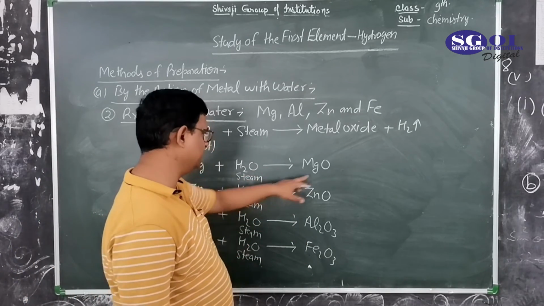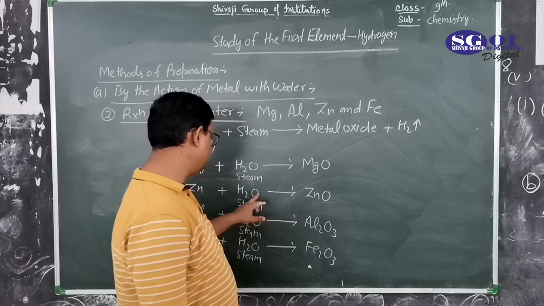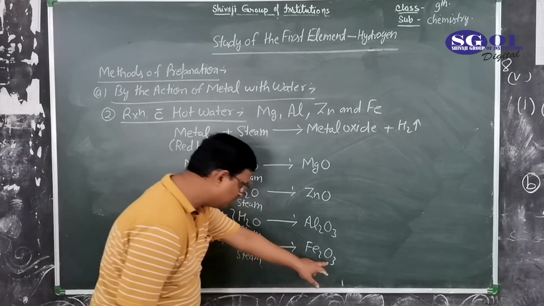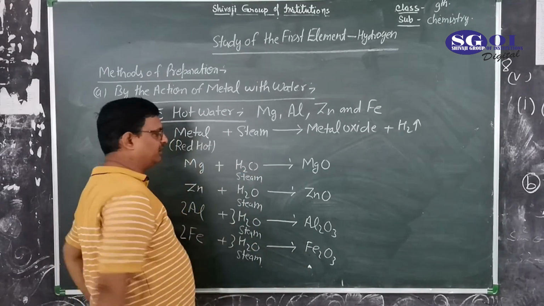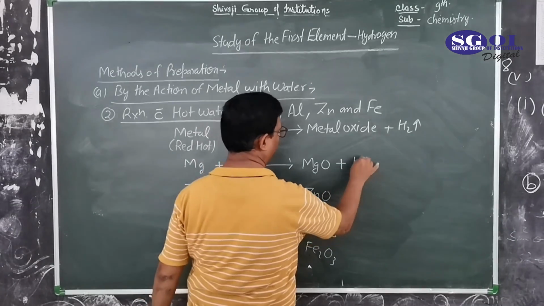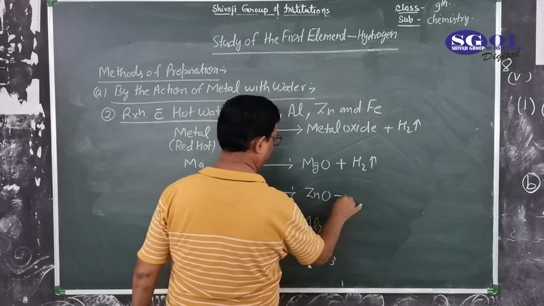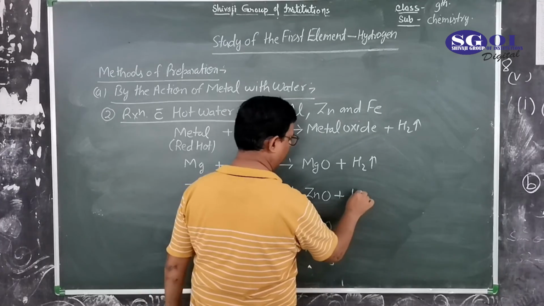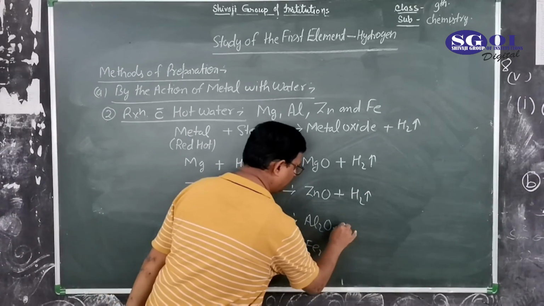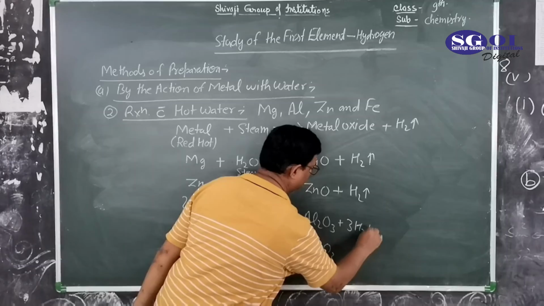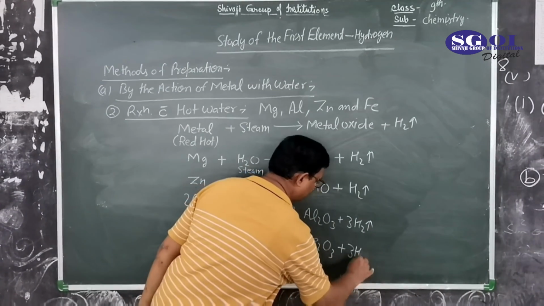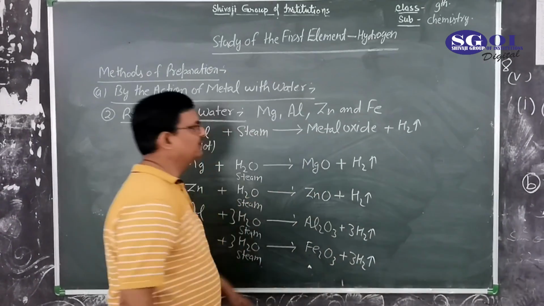Next is oxygen: one oxygen, one oxygen, 3 oxygen with 3 water, and again 3 oxygen with 3 water. So hydrogen evolved is H2, 1, and here also H2, and 3 hydrogen gas, and again 3 hydrogen gas.